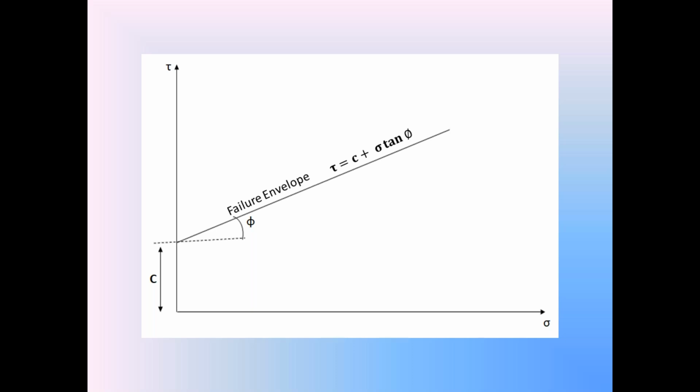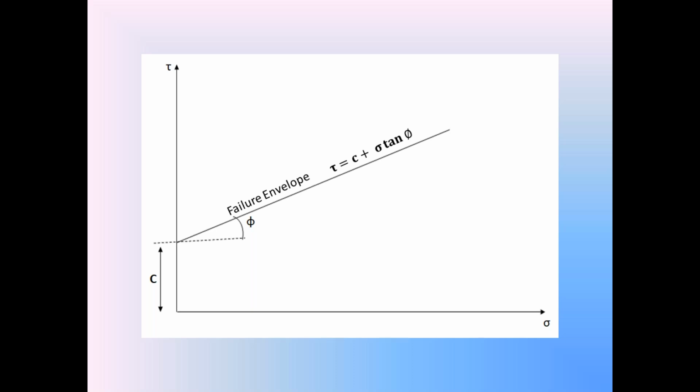That straight line tau is equal to c plus sigma tan phi is also called the failure envelope of the cohesive soil. That failure envelope in the cohesive soil is not passing through origin O. Whereas in cohesionless soil, as I explained in the previous classes, the failure envelope is passing through origin.